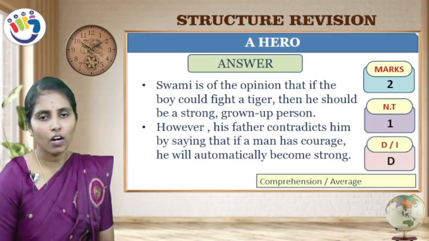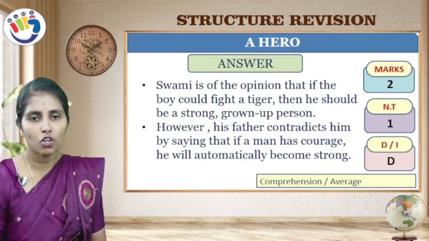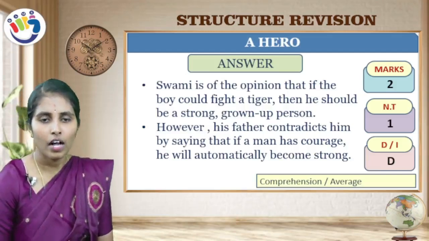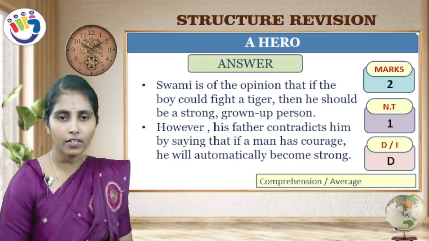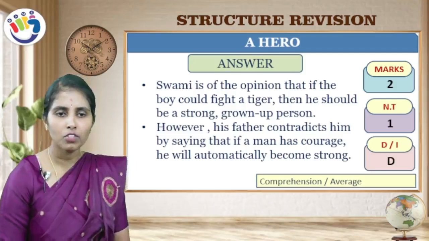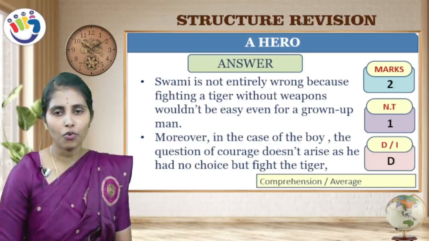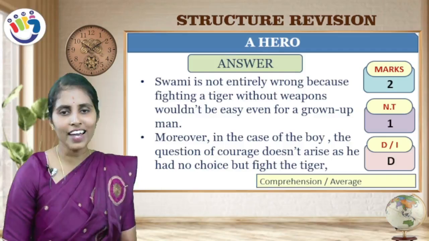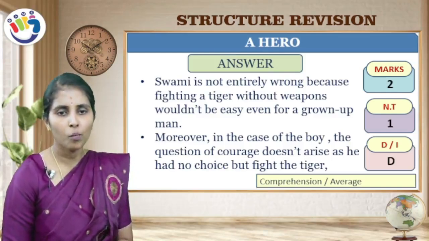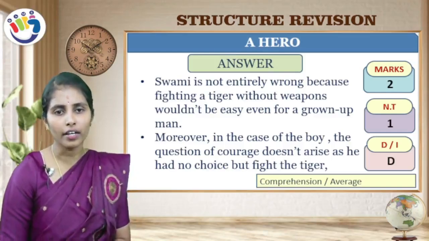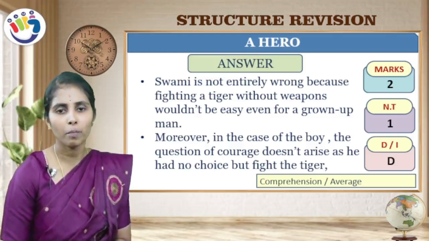Swami is of the opinion that if the boy could fight a tiger, then he should be a strong grown-up person. However, his father contradicts him by saying that if a man has courage, he will automatically become strong. Swami is not entirely wrong because fighting a tiger without weapons would not be easy even for a grown-up man. Moreover, in the case of the boy, the question of courage does not arise as he had no choice but to fight the tiger.